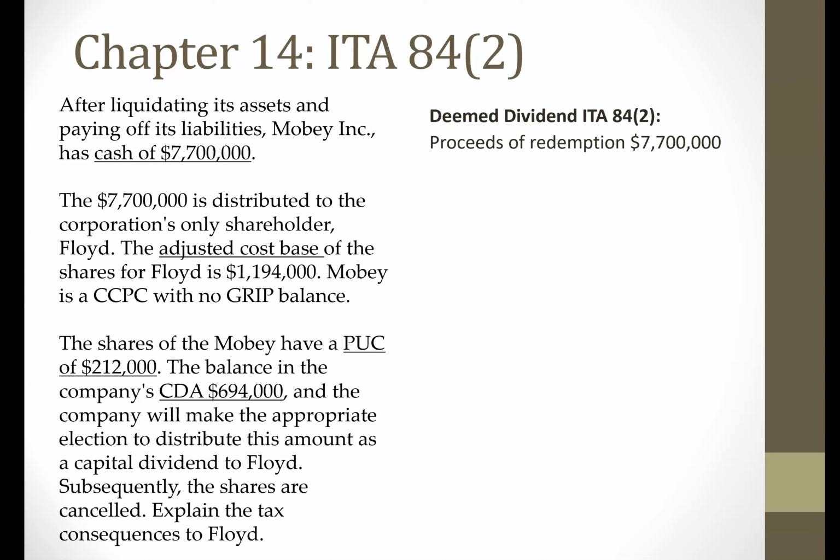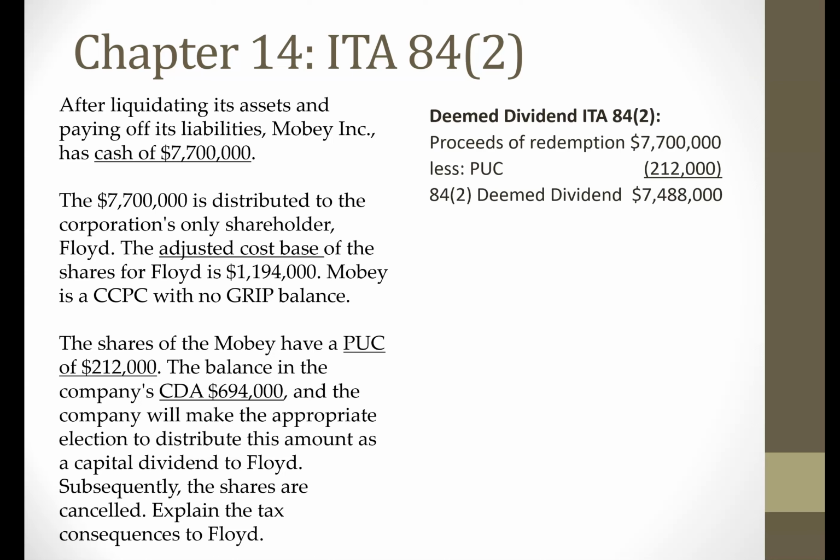So that's going to be known as the proceeds of redemption. Now, once again, the amount that can be returned tax-free is the PUC amount. So we take out the PUC amount, and the difference is the deemed dividend. So Floyd will have a deemed dividend of $7.488 million.